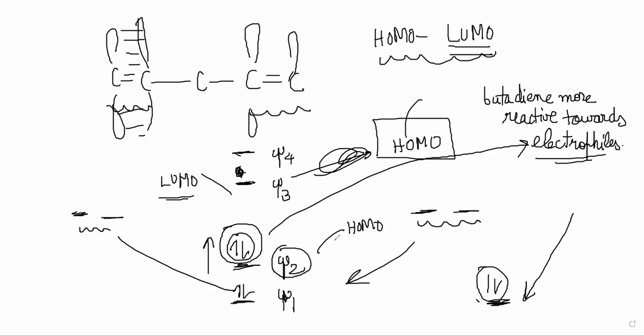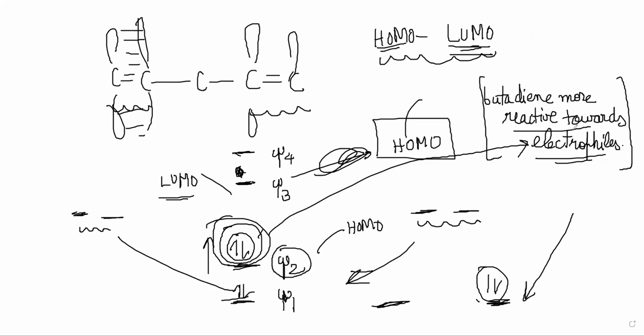Because of this conjugation there are 2 orbitals, and the higher one is higher than the simple ethene double bond. So there is better overlap between the HOMO and the LUMO of any electrophile. Therefore, even though butadiene is more stable, it is also more reactive, which seems very counterintuitive.